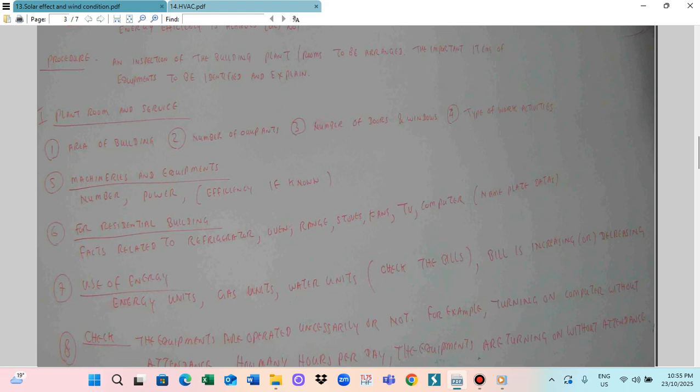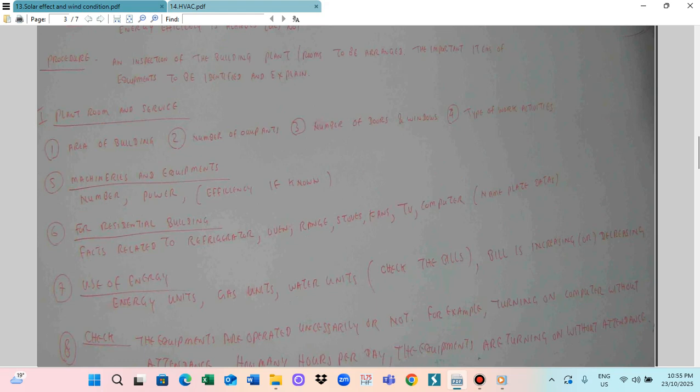Answer the area of the building. For your home, you have to state the area of your home, and the number of occupants, number of doors and windows, and the type of work activity. If you are working in an office, what kind of activity is done? For residential, it's not too important. But for a factory or commercial building, you also have to state the type of work activity, and the machineries and equipment. How many machineries are inside?